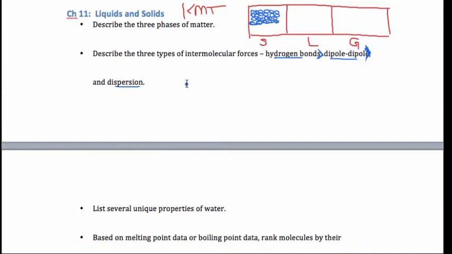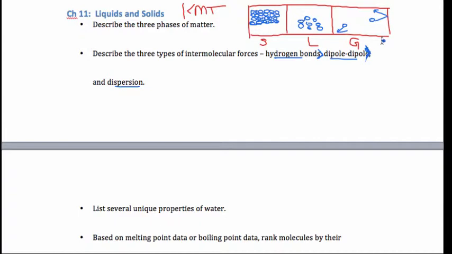All right, back to the KMT. We're saying solids have strong interactions between the particles and vibrate only. Liquids are medium. They make and break their interactions, and they're moving around. They have some kinetic energy. So they're medium kinetic, medium bond energy. We'll call it bond energy. And then finally, gases are widely dispersed. They're bouncing off the walls of the container. They have lots of kinetic energy, and they have no bond energy.